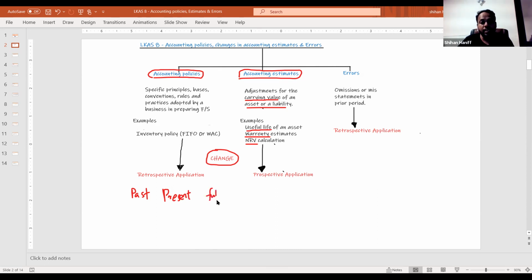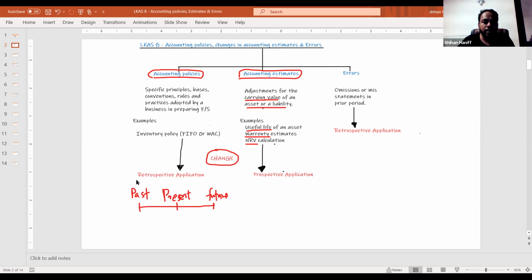Right? You need to change the previous financial statements. You have to change the previous financial statements, the values, the net profit will be changed. Present, the current year financial statement will be adjusted for the change, and the future. Right?